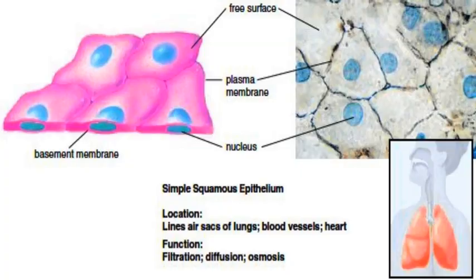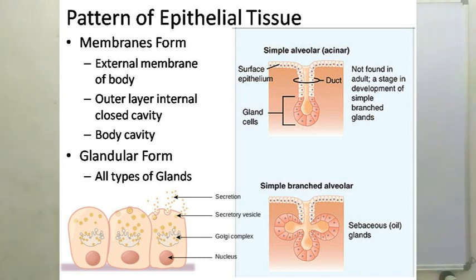So what is epithelial tissue? Simple cells present on the basement membrane, non-vacuolated, opposed to each other without any gap, are called epithelial tissue. And in how many forms are these epithelial tissues? There are two forms: the membranous form, meaning a sheet of epithelial cells, and the glandular.